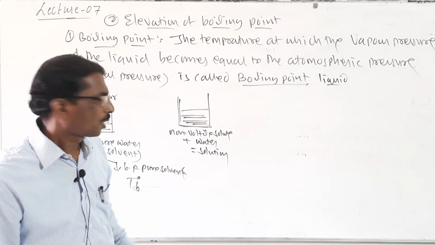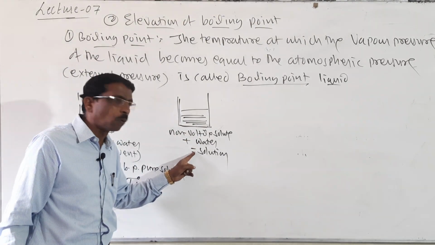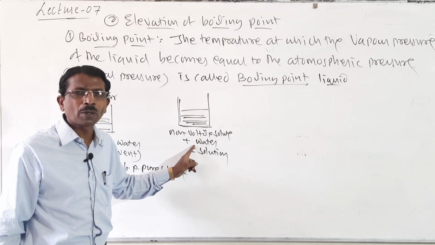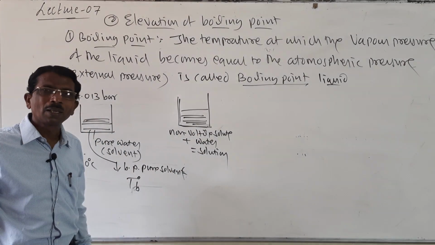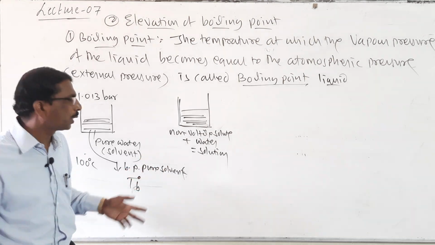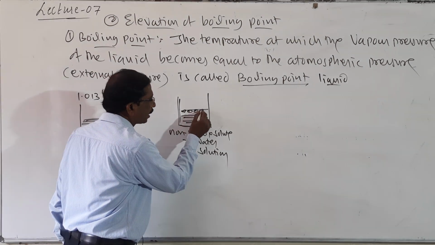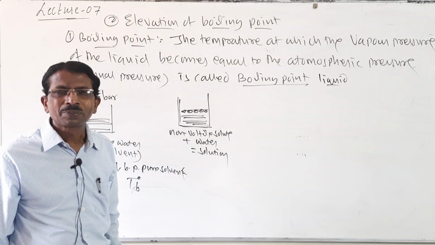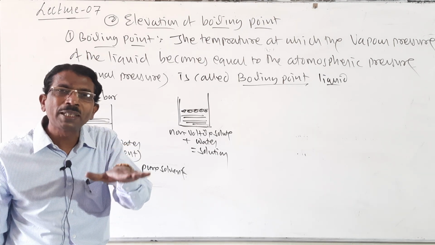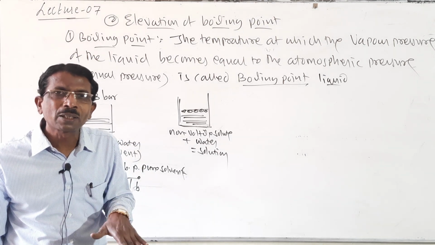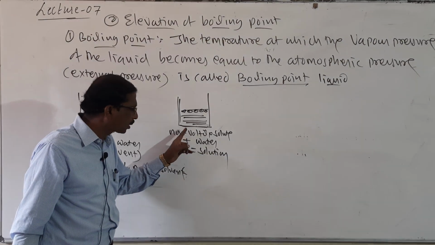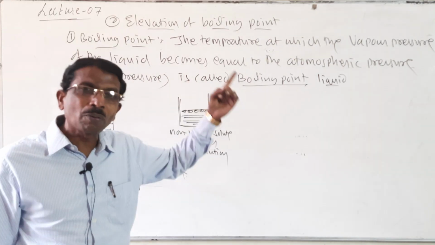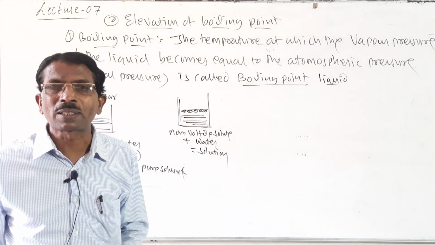Look here students, when a non-volatile solute is added to water, the boiling point always increases. The boiling point is always more than that of the pure solvent. Why? Because we already know that the solute particles are present on the surface and do not allow the solvent molecules to escape from the surface. Hence the vapor pressure decreases. And when this solution is heated, only when its vapor pressure becomes equal to 1.013 bar does it boil.